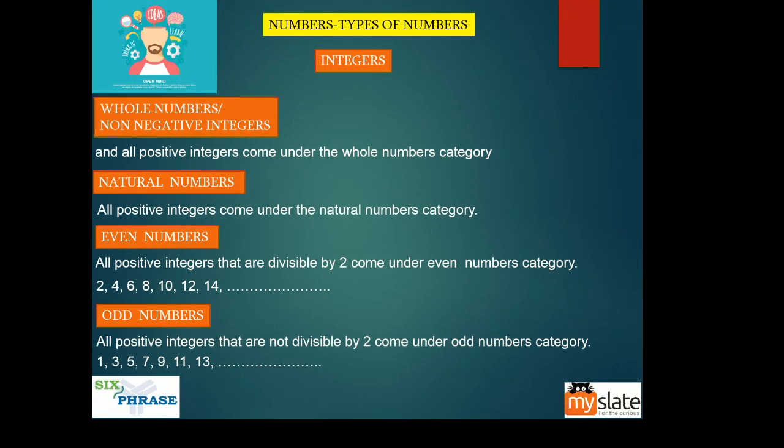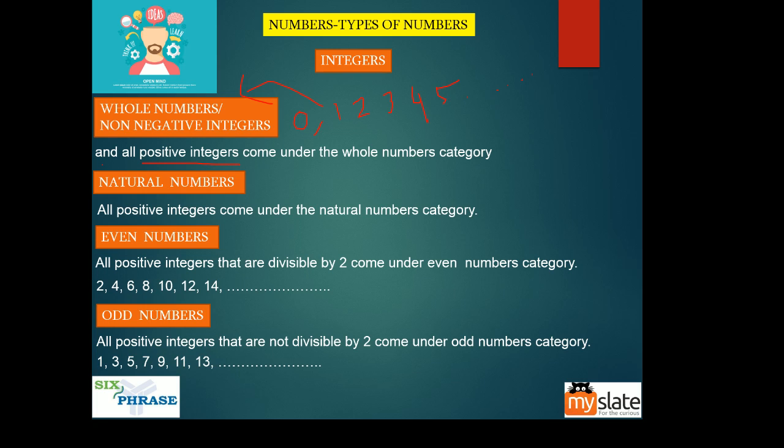Now whole numbers. Whole numbers are nothing but 0 and all the positive numbers. So 0, 1, 2, 3, 4, 5, and so on are called whole numbers. 0 and all positive integers come under the whole number category.